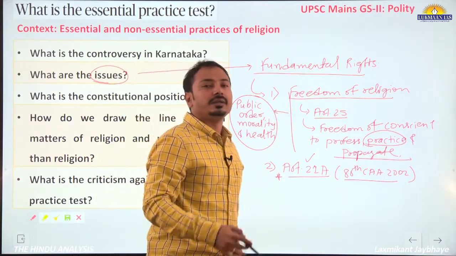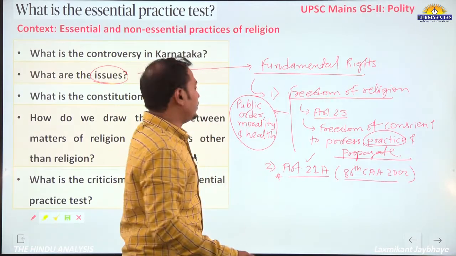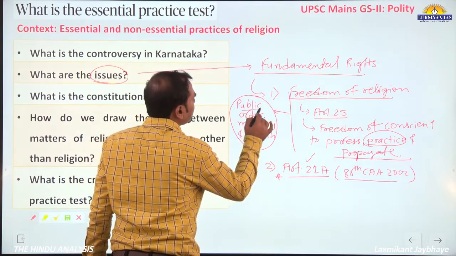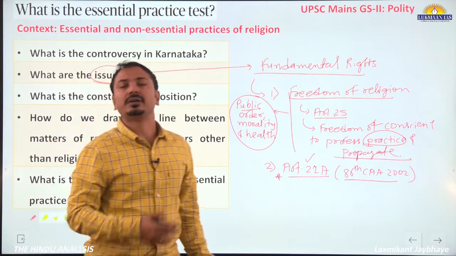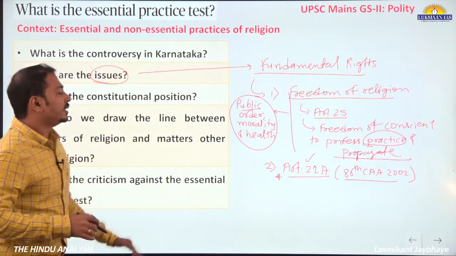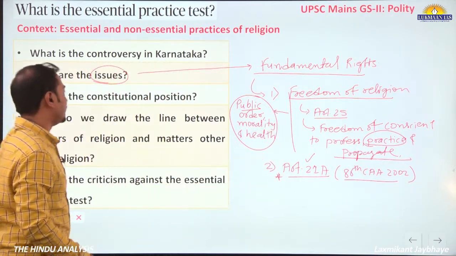So not allowing those students to wear the hijab, whether it can be called a reasonable restriction, that is again the constitutional question. So we should be aware that there are 3 such issues involved here.